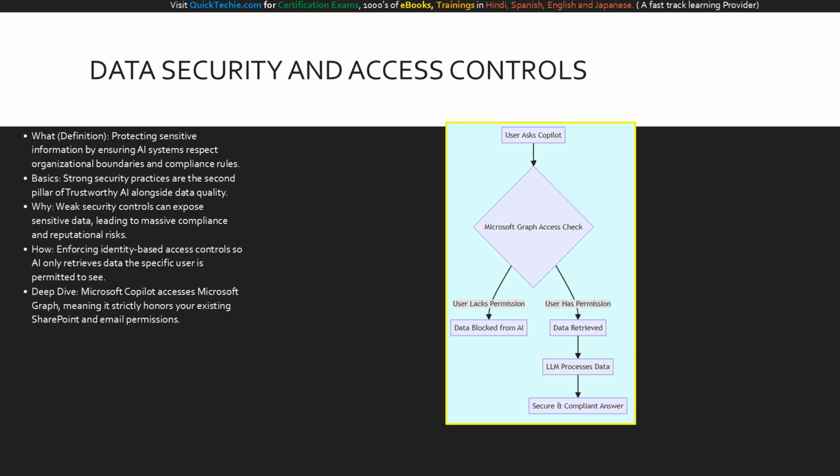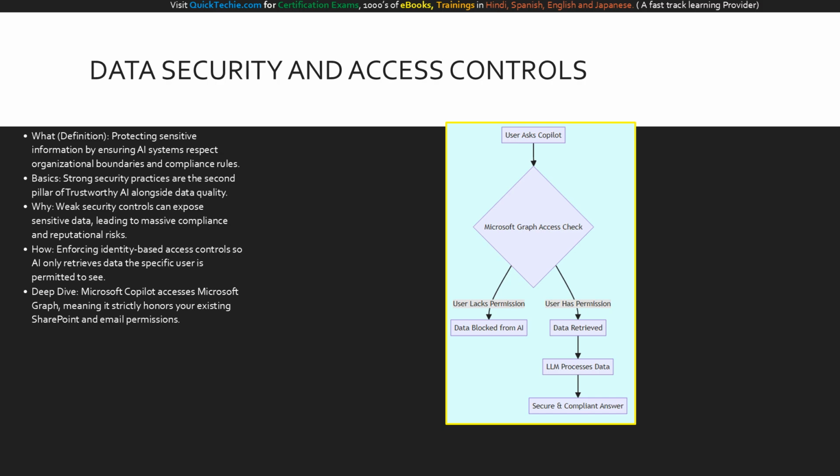The deep dive reality is that tools like Microsoft Copilot are designed to be secure by default. Copilot pre-processes prompts through the Microsoft Graph. This means the AI strictly honors your existing file permissions. If an employee does not have permission to view a sensitive payroll Excel file in SharePoint, Copilot cannot and will not retrieve that data to answer their question. Security begins with your data permissions.